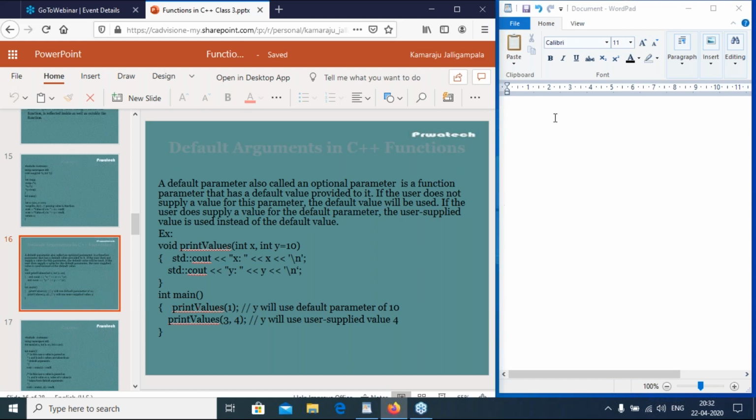Suppose I have a function int sum(int x, int y = 2, int z = 3). This is the declaration, not the definition. Sum is a function name having 3 integer parameters and returns an integer. So here y = 2 and z = 3 are default arguments.